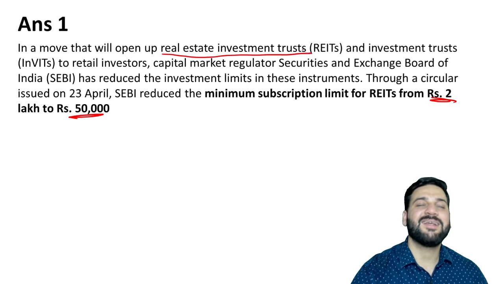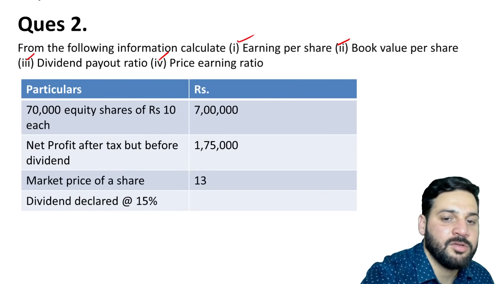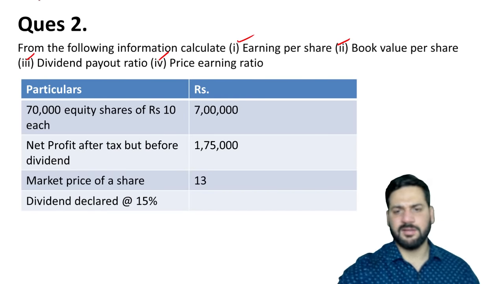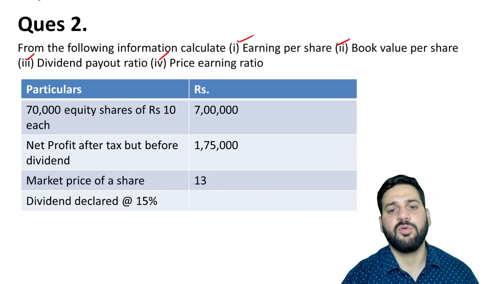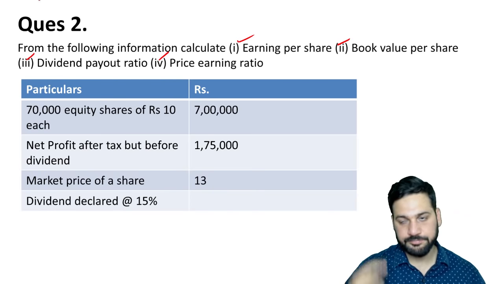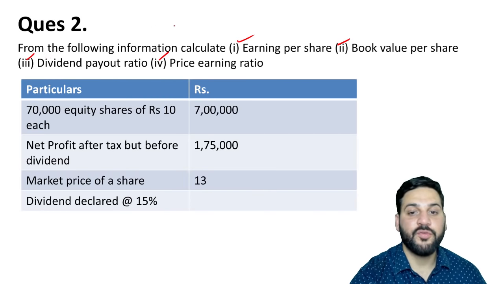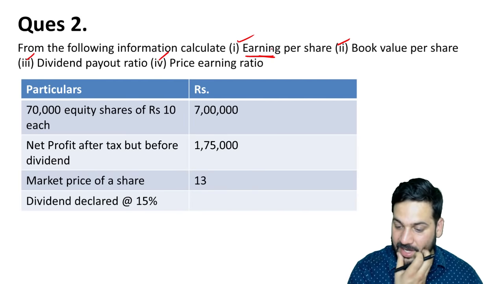चलो question number 2, kind of important question, and there are 4 parts of this question. These can be like different questions within the same question. मैंने 4 जो questions हैं इनमें से कुछ भी आ सकता है: डिविडेंड पे आउट, अर्निंग पर शेयर, डिविडेंड पे आउट रेशियो. I have done in-depth analysis of ratio analysis in the course, right? So first of all, how to calculate the earning per share?